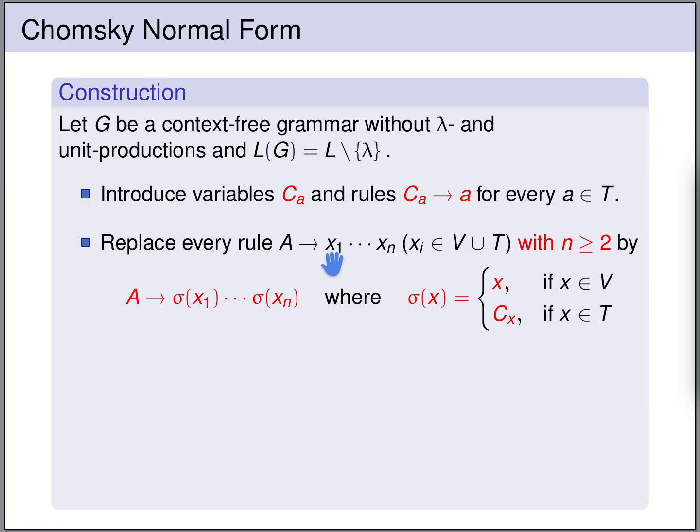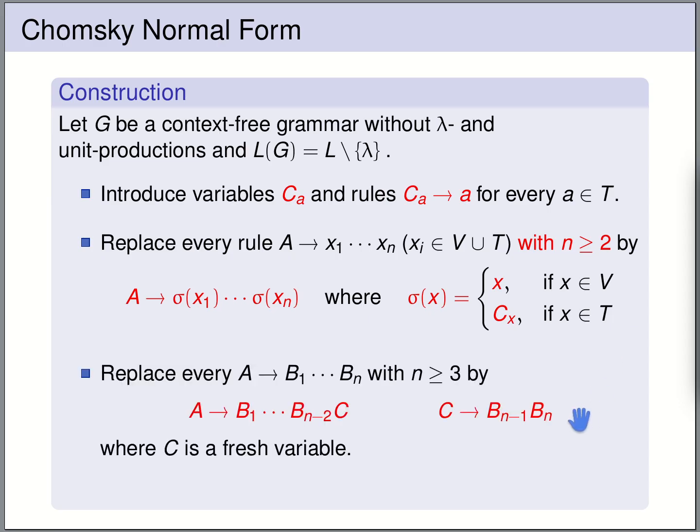So in short, if we have a rule whose right-hand side is length 2 or more, then we are going to replace all the terminal letters in the right-hand side by the corresponding fresh variables that we've just introduced. And once we've done this with all the rules, we have to do one more step, namely we have to split rules in order to make them shorter.